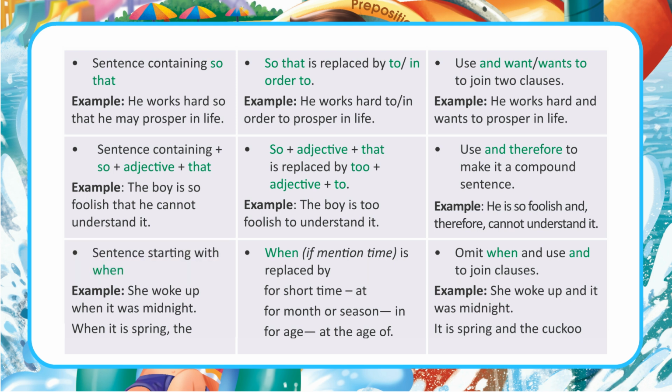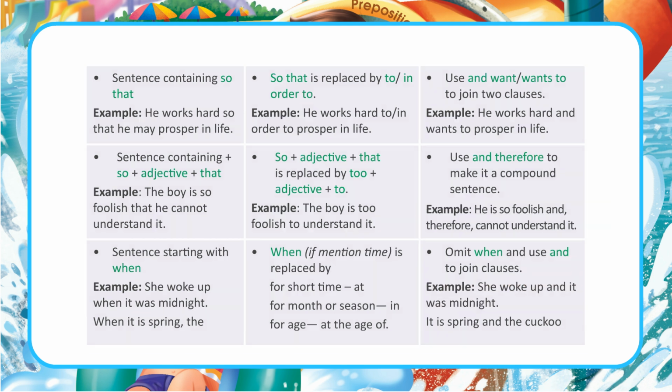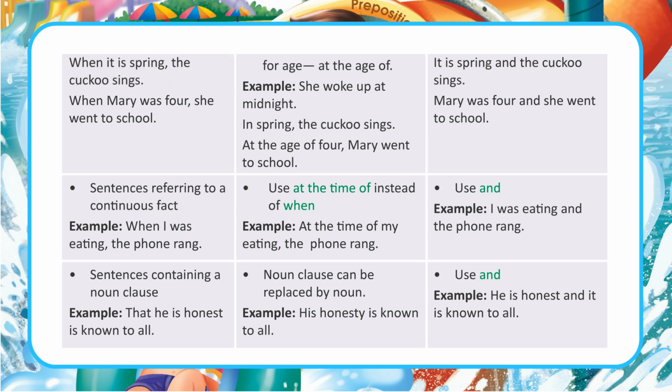Sentence starting with when. When, if a time is mentioned, is replaced by: for a short time, at; for a month or season, in; for age, at the age of. Omit when and use and to join clauses. Example: She woke up when it was midnight. When it is spring, the cuckoo sings. When Mary was 4, she went to school.